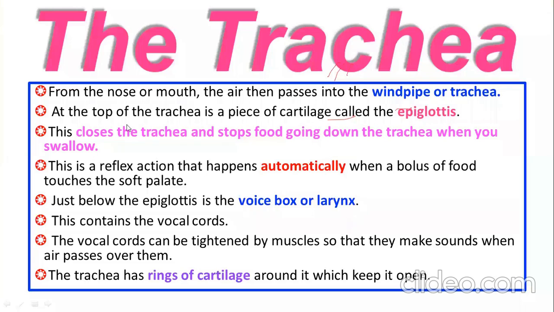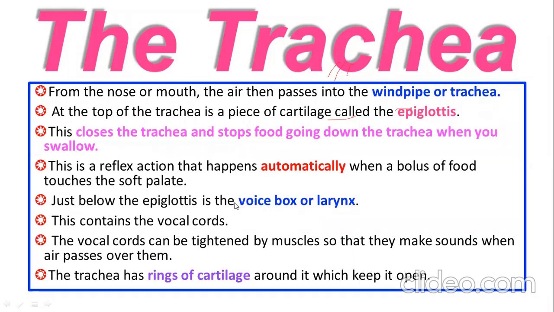All right, boys. From the nose or mouth, the air then passes into the windpipe or trachea. At the top of the trachea, we have what? Epiglottis, that stops food from entering our trachea. This is actually a reflex action that happens automatically when a bolus of food touches the soft palate just below the epiglottis.